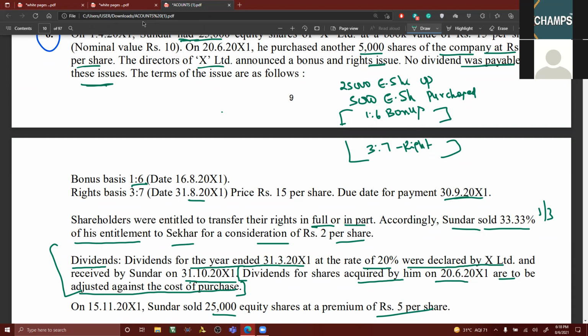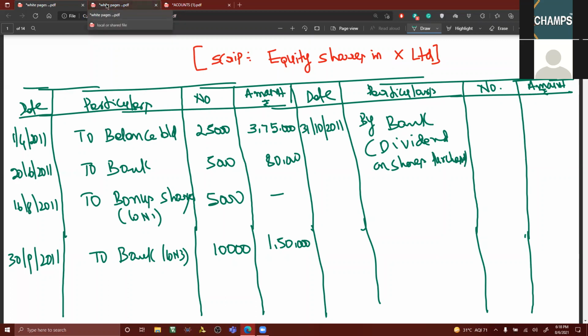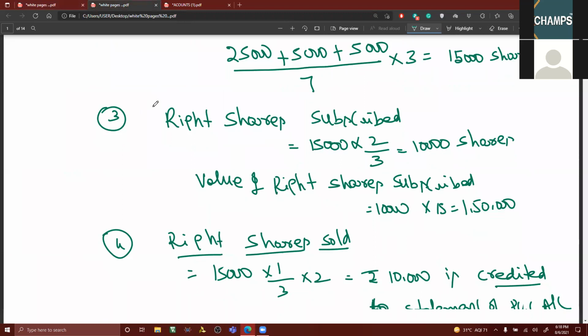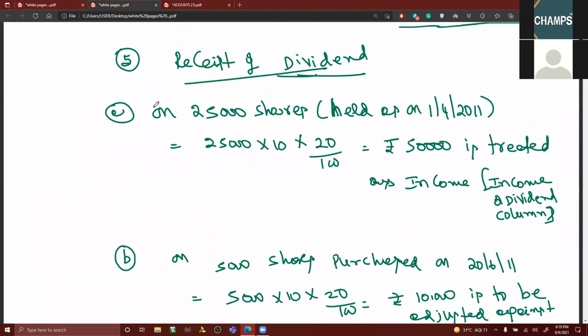So 31st October 2011, by bank, dividend on shares purchased. Dividend on shares purchased, they have mentioned here. B point, working notes number 5.